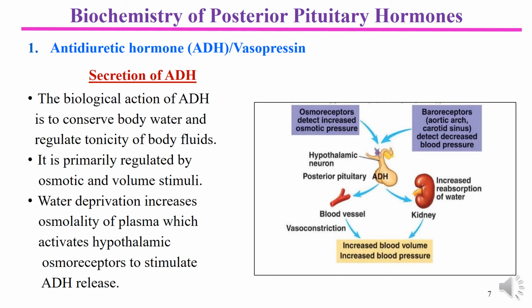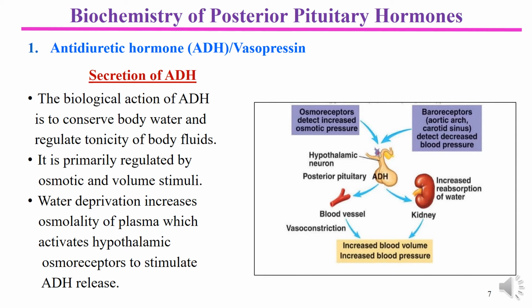So here we have a diagrammatic explanation, whatever is written here, that osmoreceptors detect increased osmotic pressure. Whenever osmotic pressure is increased, osmoreceptors become active and they give a message to the hypothalamic neuron. As a result, ADH is secreted, which causes vasoconstriction. As a result, there occur increased blood volume and increased blood pressure.